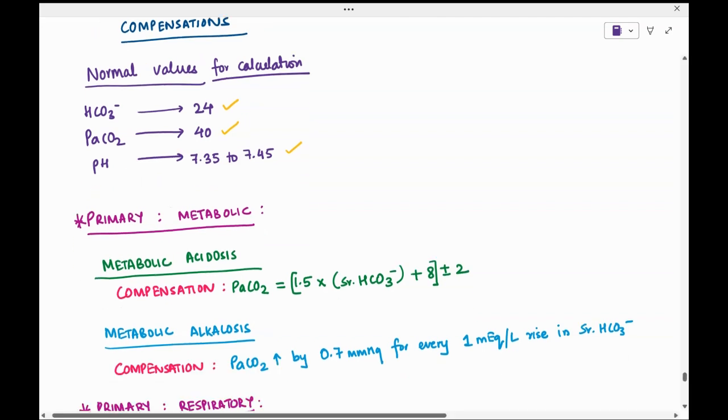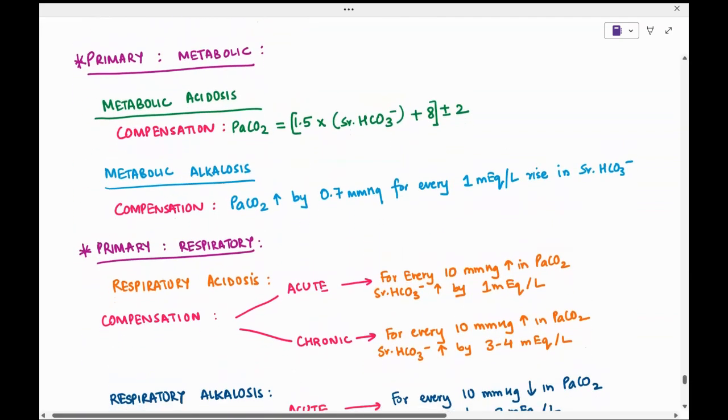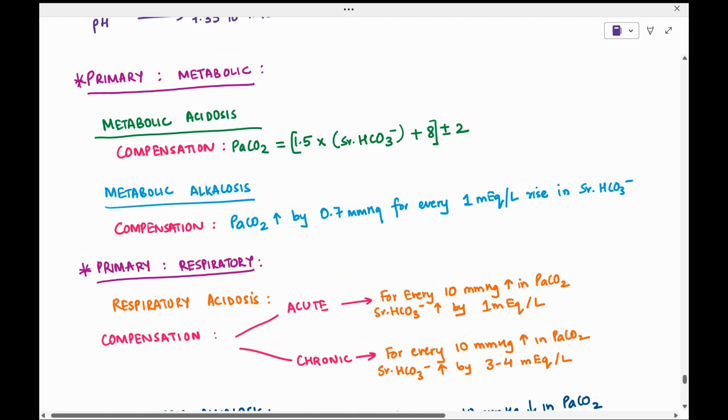Now, first is when the primary disorder is metabolic. So, metabolic acidosis. The compensation in metabolic acidosis is done by respiratory. The partial pressure of CO2 in arterial blood is 1.5 times serum bicarb plus 8, and the range is plus or minus 2. In metabolic alkalosis, the compensation is done by respiratory.